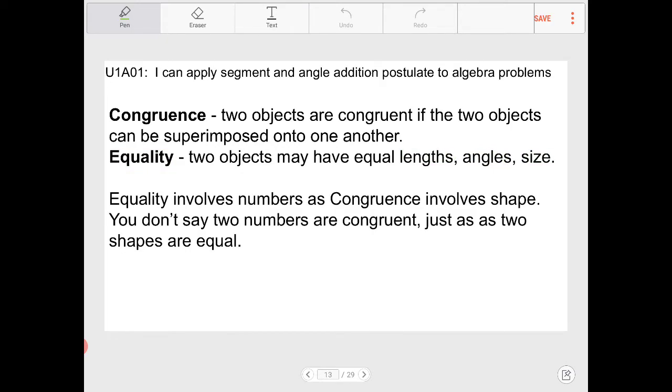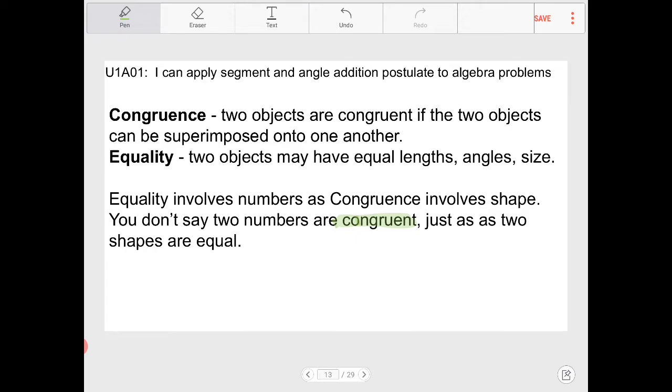So again, this is just a re-emphasis of what I just said. Equality involves numbers as congruence involves shapes. You don't say two numbers are congruent, just as you don't say two shapes are equal. We never say that two numbers are congruent. We say two numbers are equal, like 2 and 2 are equal. Just like we don't say shapes are equal. We say shapes are congruent.